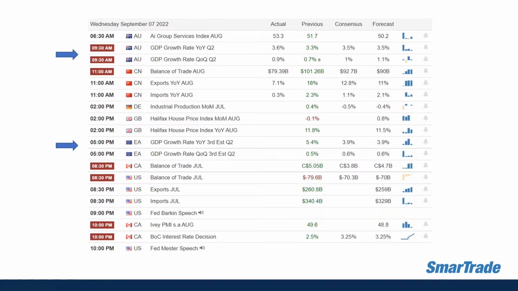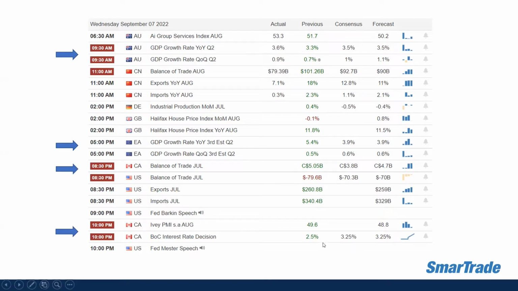After the GDP data for Australia, you only have to focus on the GDP data for the European zone later at 5 p.m. And also the trade balance for Canada at 8:30 p.m. Same goes with the US trade balance for the month of July. And lastly, we need to focus on the interest rate decision for Canada as well later at 10 p.m.